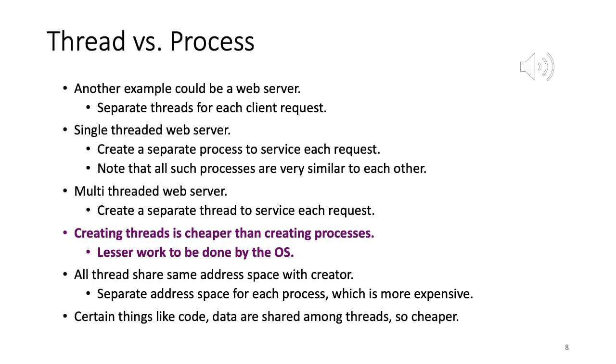So let's say at one particular point of time, let's say right now, you may have several or hundreds or thousands of clients trying to access a web server at the same time. Obviously, the busier the web server is, the more concurrent requests it will get. So if the web server ran as a traditional single threaded process, it would be able to service only one client at a time.